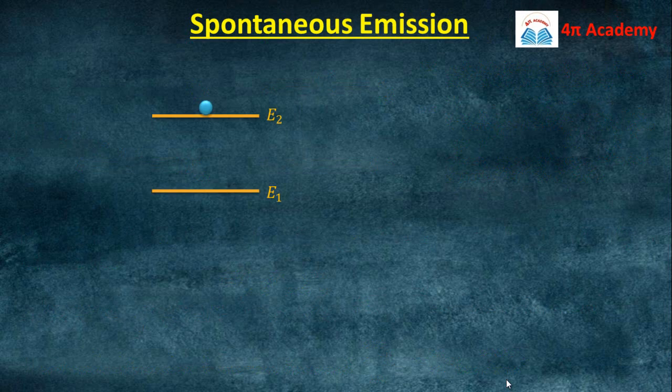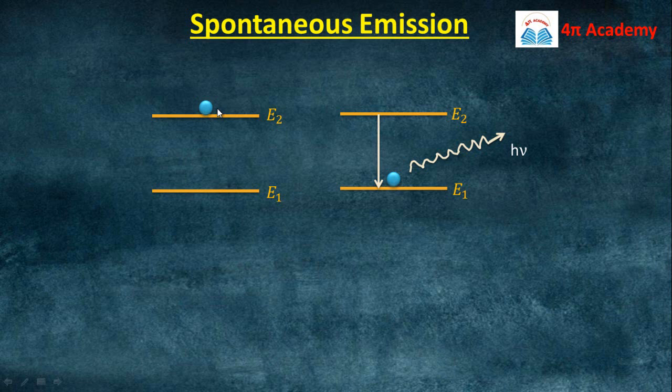So let us move to our next topic of today, that is spontaneous emission. Suppose these are the two energy levels E1 and E2, and here the atom is already situated in the excited energy state E2. Only for some time can this atom stay in the higher energy state, and after that time it has to come back to its lower energy state.